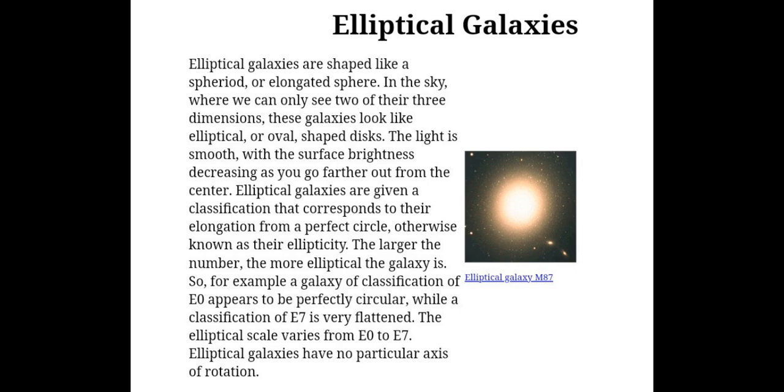First type is elliptical galaxy. Let me discuss the shape of this. It is an elliptical or oval shaped disk. The light is smooth, with the surface brightness falling as you go further out from the center. E0 is perfectly circular and E7 is very flattened. And elliptical galaxies have no particular axis of rotation.